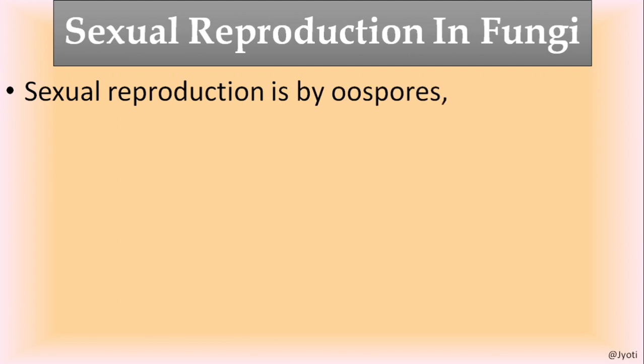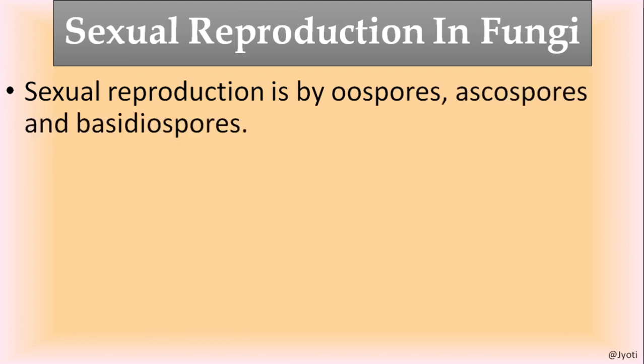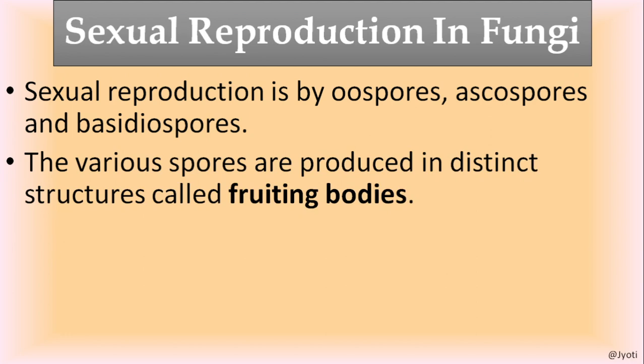Now we'll discuss the sexual reproduction in fungi. Sexual reproduction also takes place by the production of different types of spores like oospores, ascospores, basidiospores in different groups of fungi that we'll discuss later on. So the various spores are produced in a structure called fruiting bodies. So what is a fruiting body?